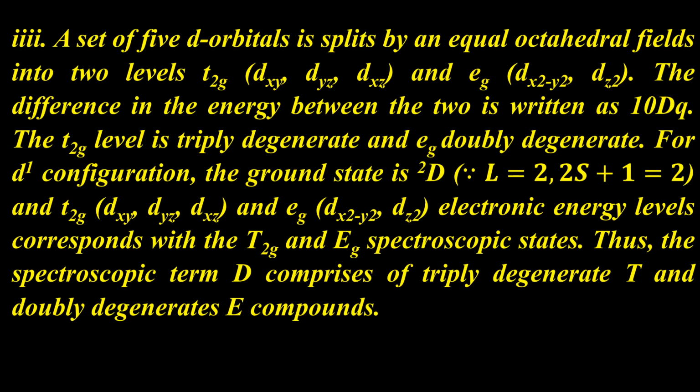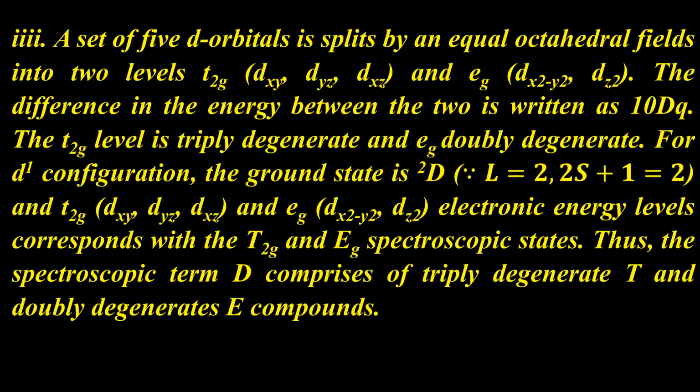Point 3. If you see the picture of d orbitals, you can see it is different from s and p orbitals. So let's see, a set of 5 d orbitals is split by an octahedral field into two levels, that is T2g sets and Eg sets. In case of T2g sets, the orbitals are dxy, dyz and dzx, and in case of Eg sets, the orbitals are dx² minus y² and dz².